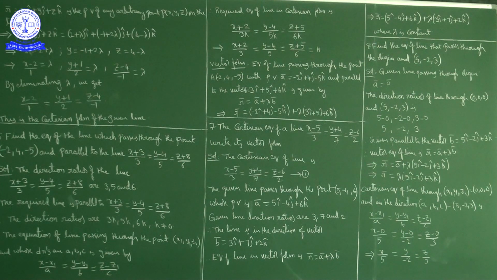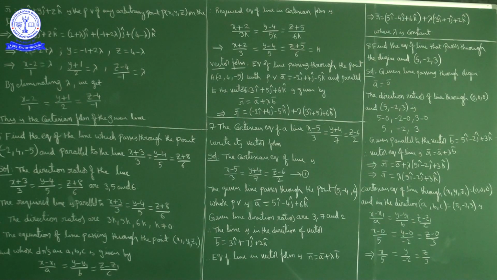R bar is equal to A bar plus lambda B bar. So what is the answer? R bar is equal to, what is A bar? A bar is 5i cap minus 4j cap plus 6k cap, plus lambda times B bar. B bar is 3i cap plus 7j cap plus 2k cap. Here lambda is any scalar or constant. This is the corresponding vector form of the given Cartesian form of the line equation.